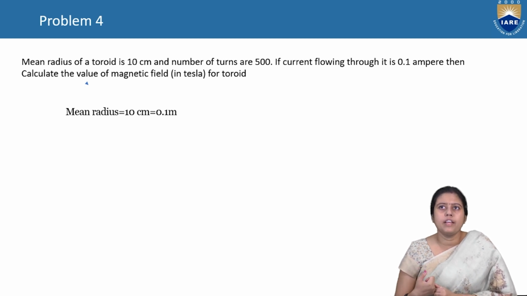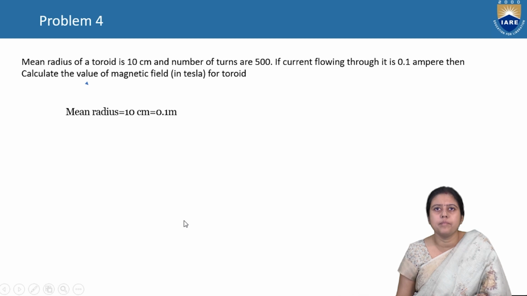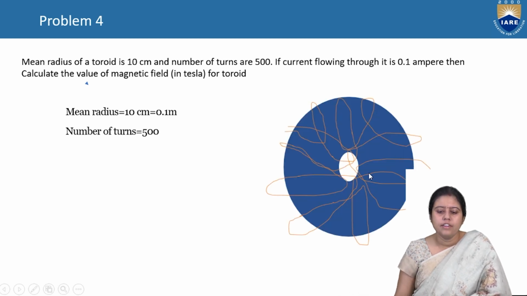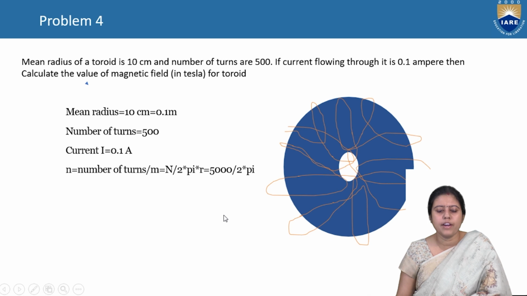Similarly, another problem: the mean radius of a toroid is 10 centimeter and the number of turns is 500. If the current flowing through it is 0.1 ampere, calculate the value of the magnetic field. So mean radius is given as 0.1, number of turns is 500. So this is the toroid, these are the turns on it. Current is 0.1 ampere.